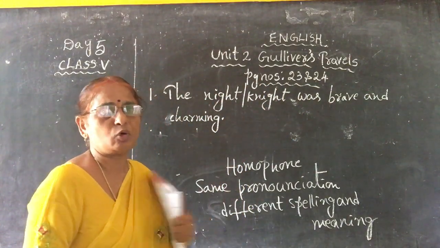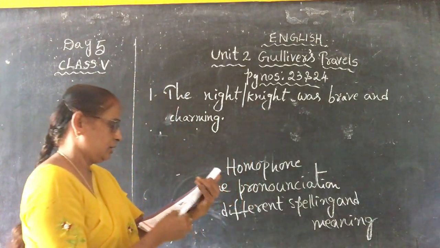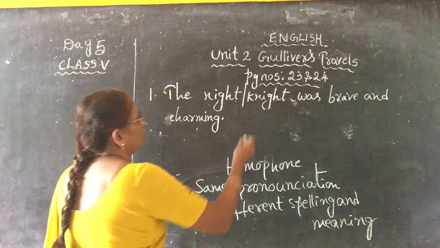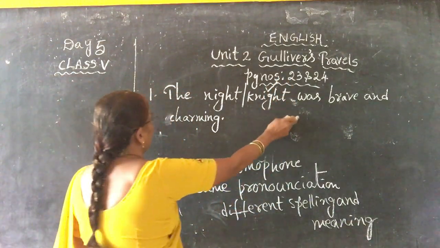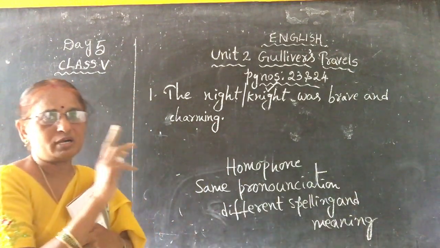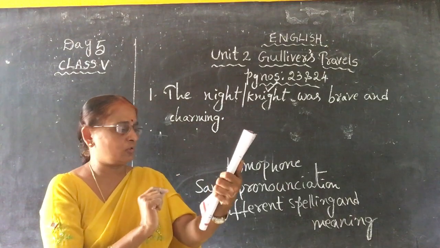So, which is the correct homophone for this sentence? You know, this one. So, what you have to do is tick the correct homophone. Just put a tick mark like this, children. The knight was brave and charming. Just one I explained to you. See how many are there? 1 to 6. Do it in the textbook only.